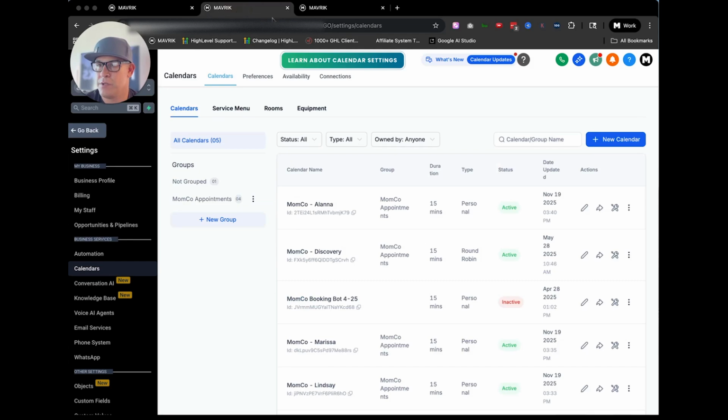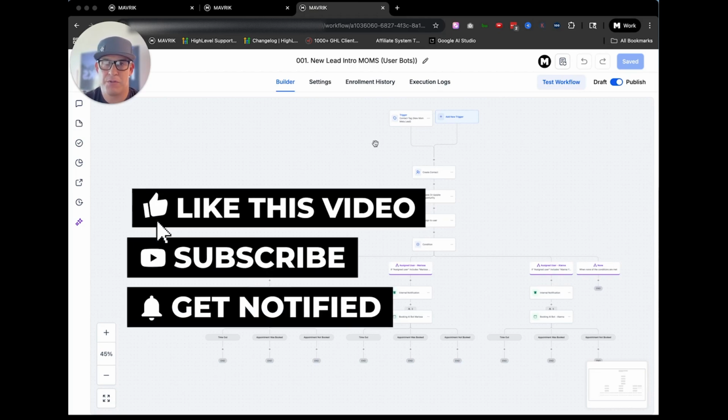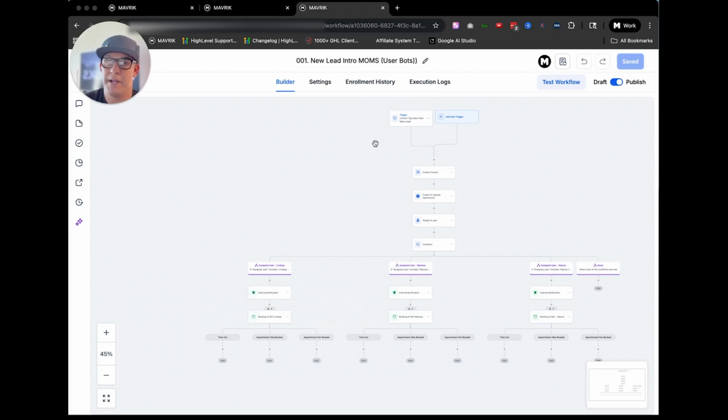I have a couple of tabs open already, and in the workflow, this is where it starts. The objective is to get a person who comes from the ads, which we're right now using Meta, to observe, check, and find out more about the offer. That's what we wanted them to do, get familiar. So we use video on the front end.